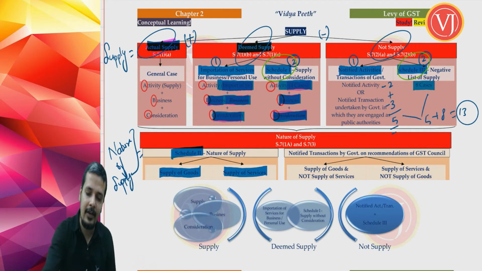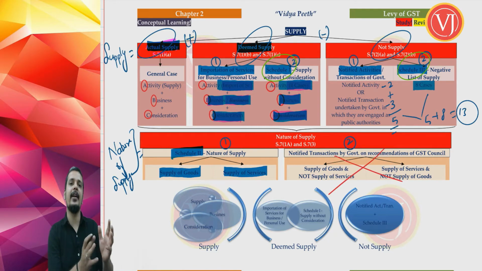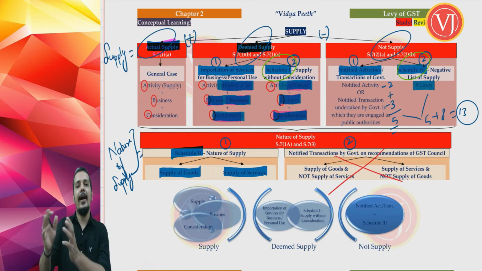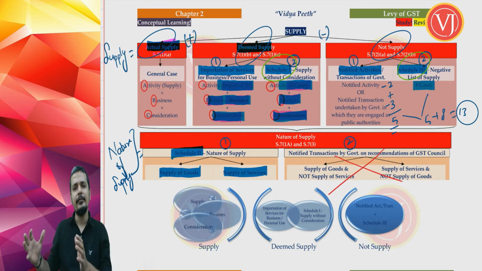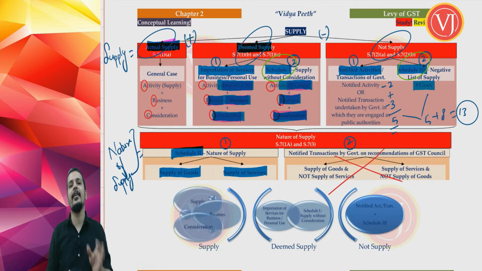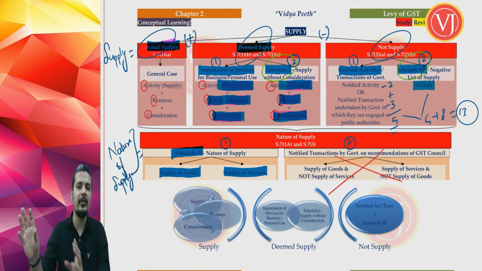Even the nature of supply has to be divided into 2 parts: one, Schedule 2, and other, notified activities or notified transactions. As of now there are no notified transactions where government has said that this should be treated only as supply of goods, not supply of services, and this should be treated only as supply of services, not supply of goods. So the second part as of now is dormant. It is not effective. It is not used. Government has just kept a provision where they have kept the powers with themselves, that tomorrow they can clarify that this particular activity is only supply of goods and not supply of services, or this particular activity is only supply of services and not supply of goods.